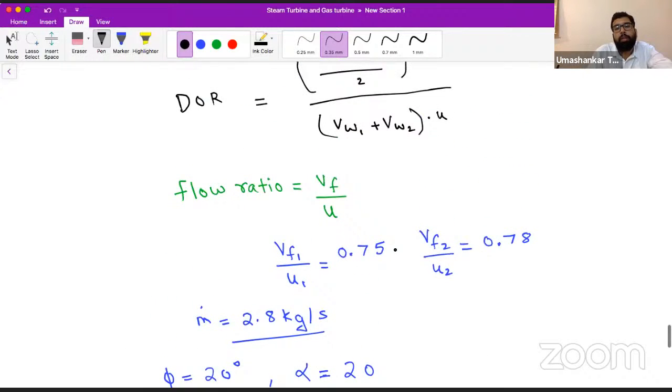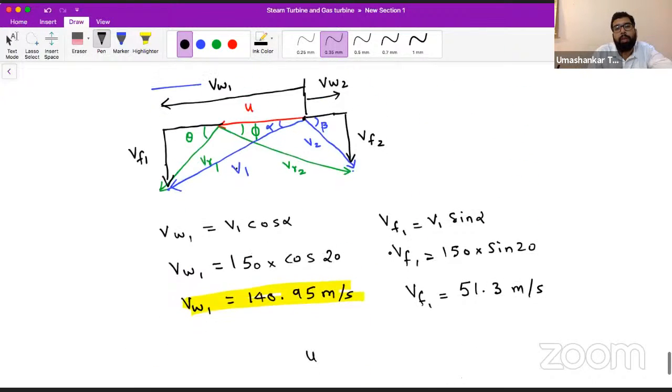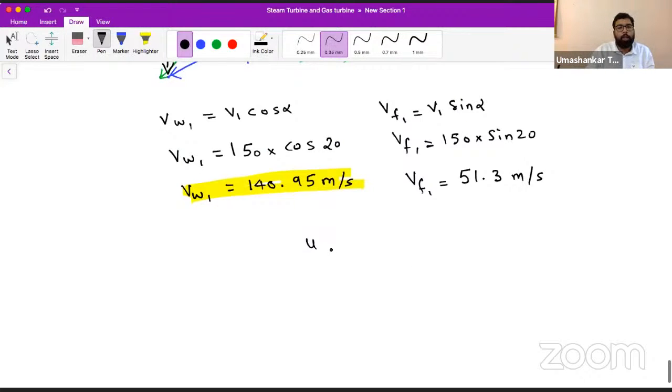The flow ratio is different, so we cannot comment on whether U1 and U2 are the same or not. That we'll see. If we can find U1 from here, what will be the value of U1?